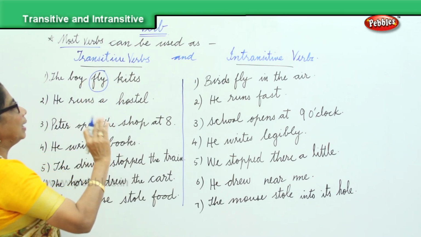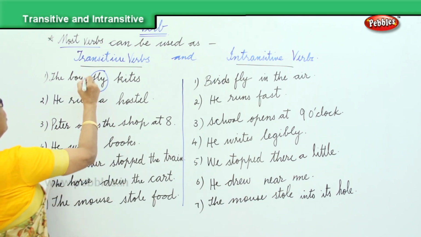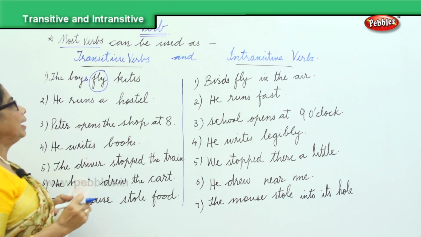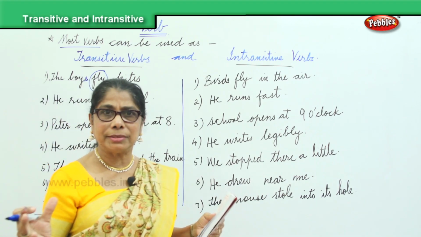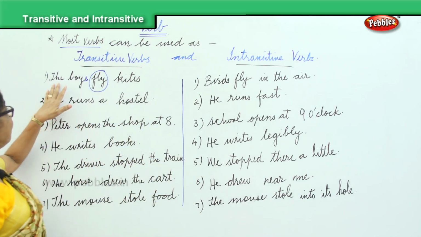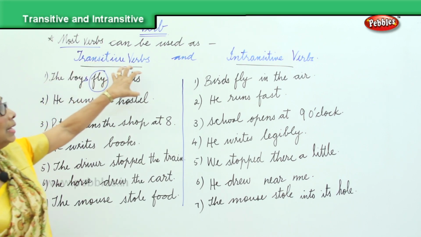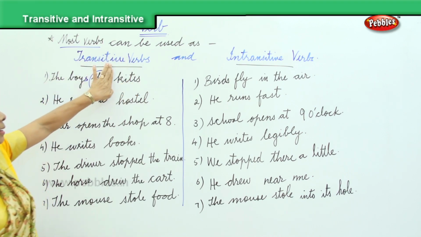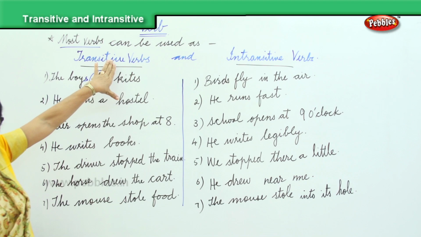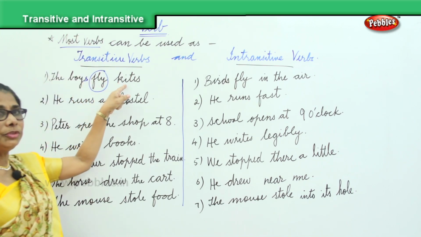The boys fly kites. What do they fly? They're flying something. To complete the subject's needs, the boys need an object, that's a kite. Boys fly is okay by itself, but in the transitive, we need an object.